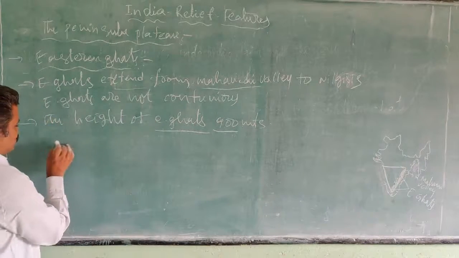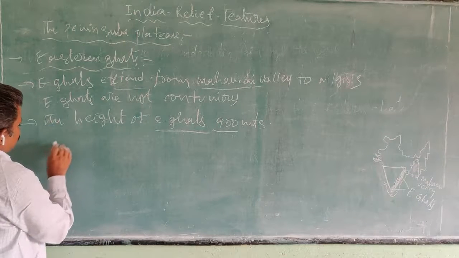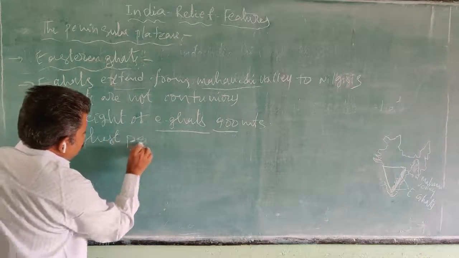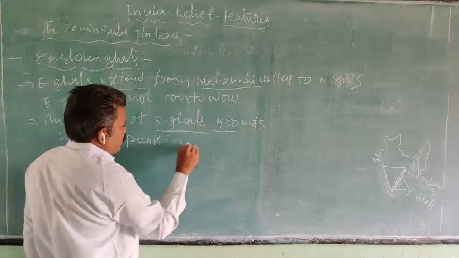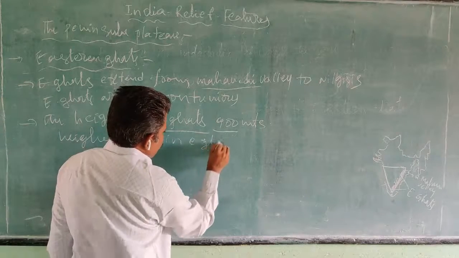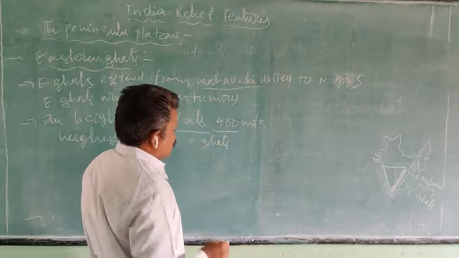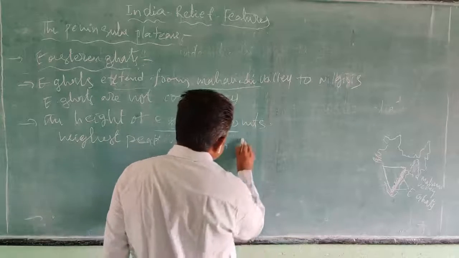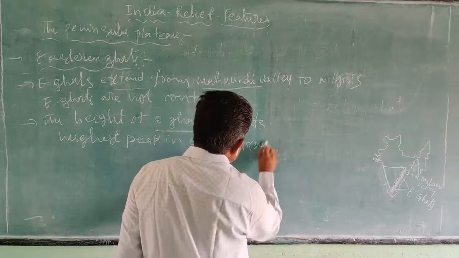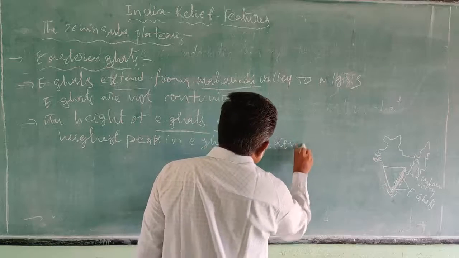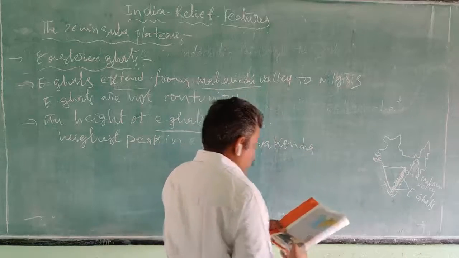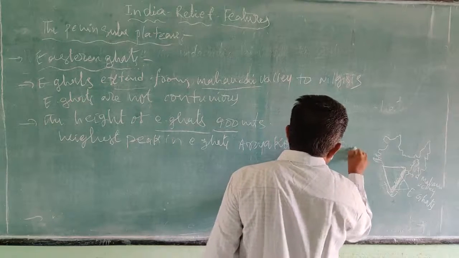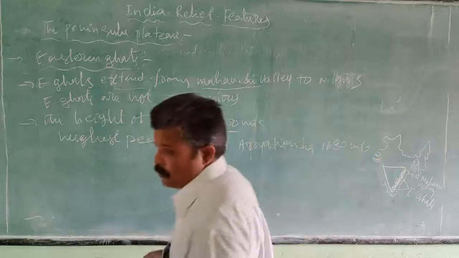The highest peak in the Eastern Ghats is Araikonda, 1680 meters.